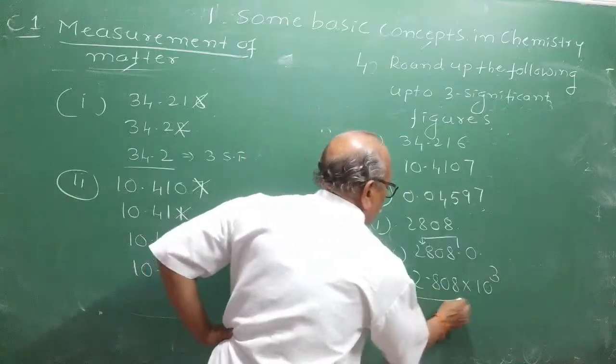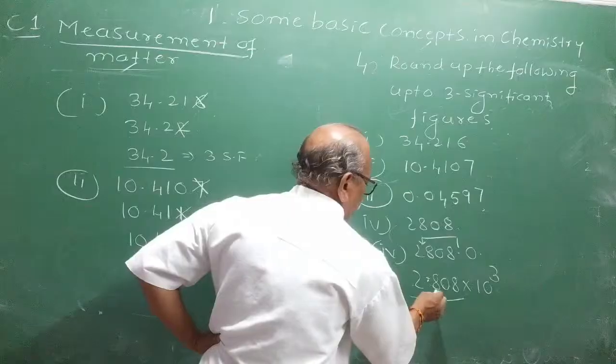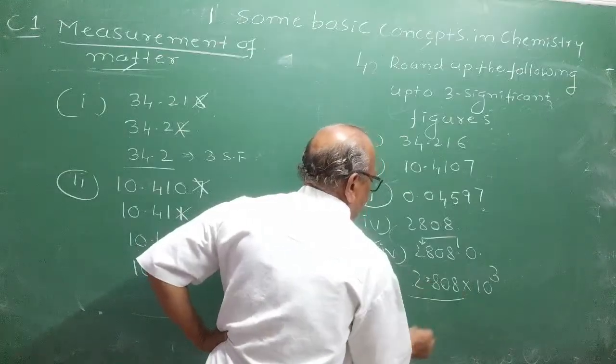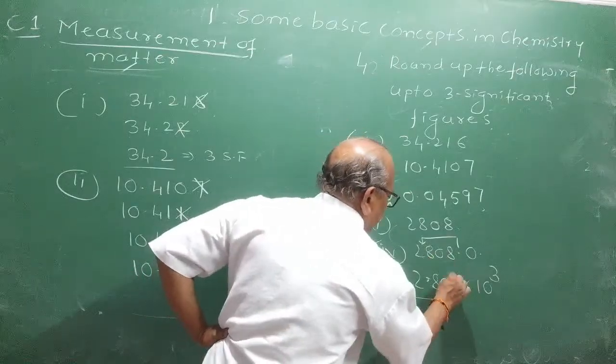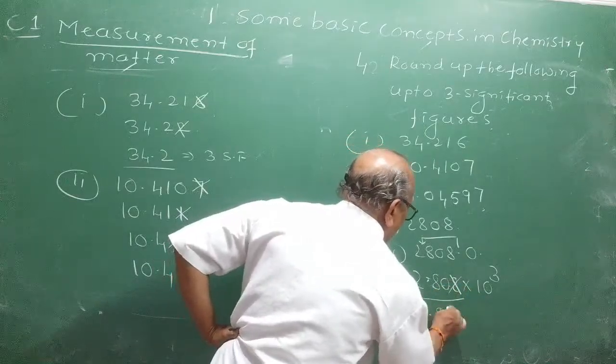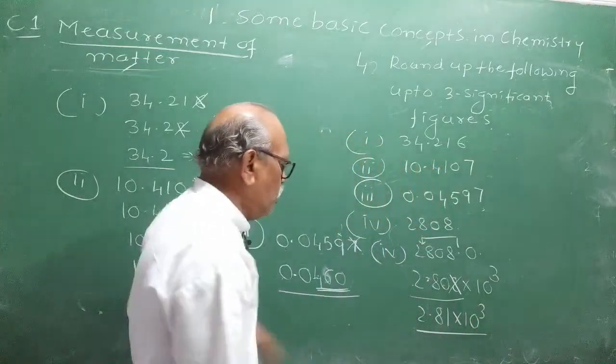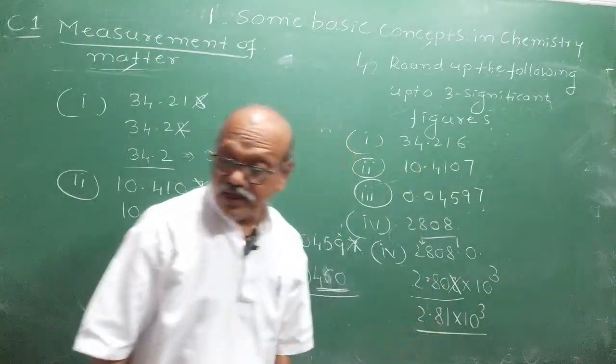The number of significant figures in 2.808 in scientific notation is 4, but we want 3. Therefore, the last digit 8 is to be removed. To remove 8, you have to add 1 to the previous digit. The answer will be 2.81 into 10 raised to 3. How many significant figures now? 3.